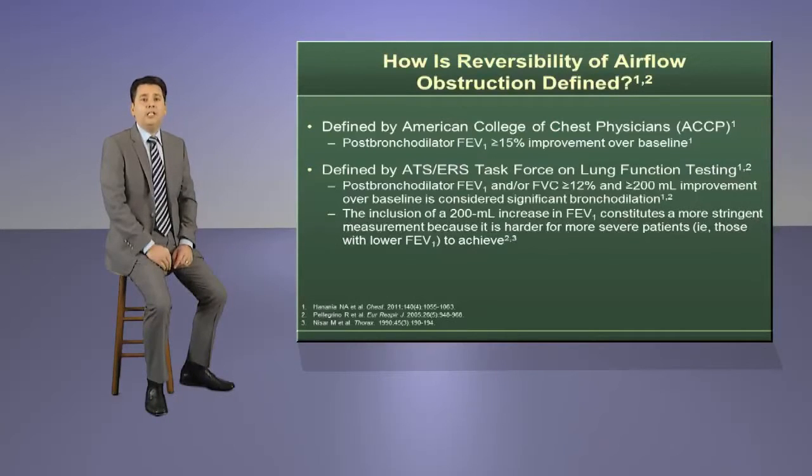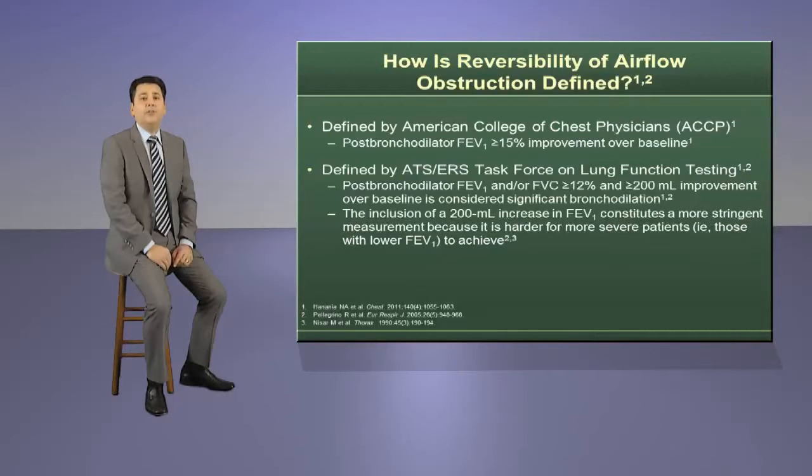The key point to highlight is that guidelines from ATS define significant reversibility of airflow obstruction as an FEV1 and/or FVC improvement of 12% or greater and at least 200 milliliters, whereas the American College of Chest Physicians, or ACCP, defines significant reversibility as an FEV1 improvement of 15% or higher.